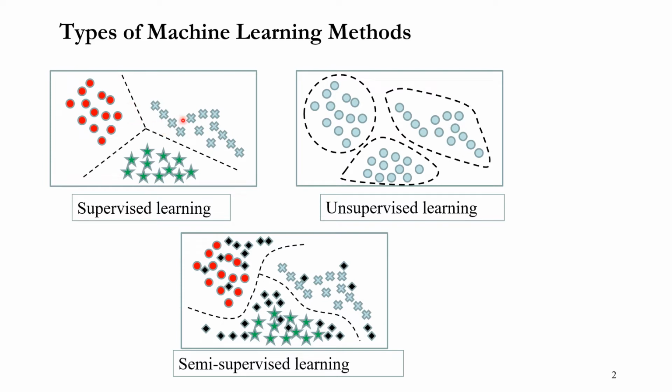All these data here have class value cross, and the class value of this data is star. So every data has its own class value, whether it is a red dot, cross, or star.